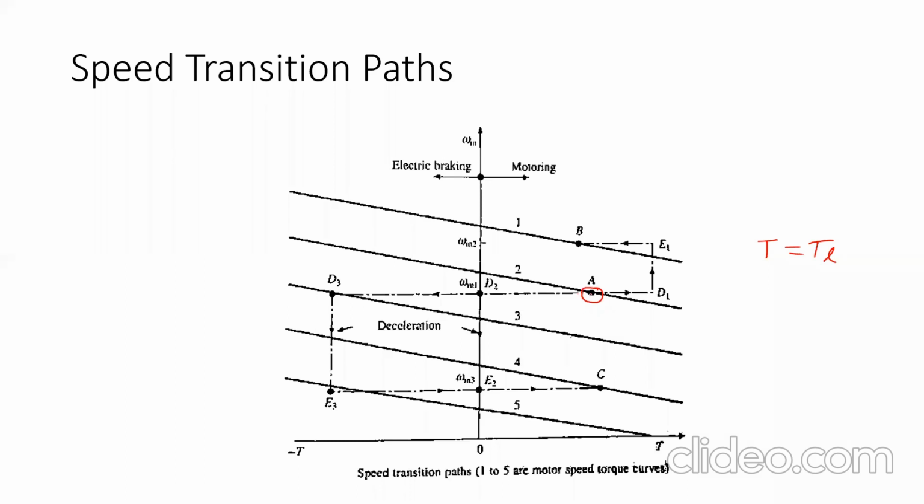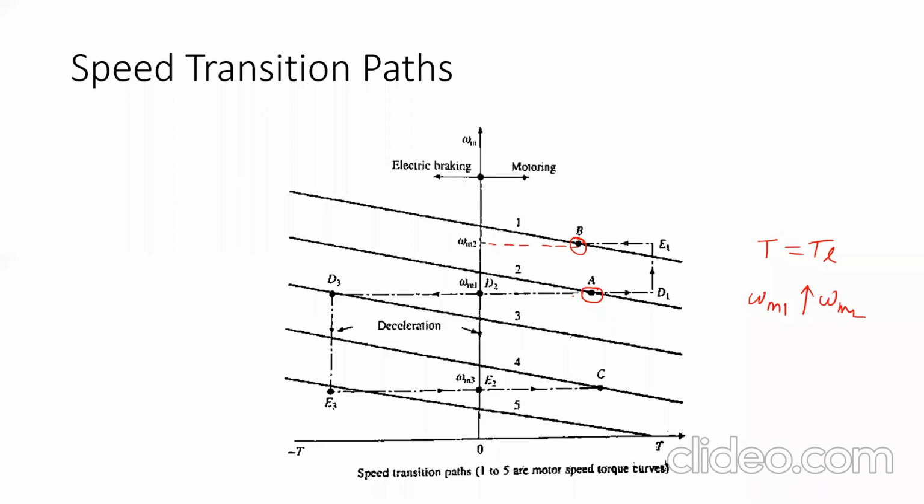Now I want to raise the speed from omega m1 to omega m2. The initial speed was omega m1. Now I want to raise the speed to omega m2. The operating point corresponding to speed omega m2 must be B, because that is the equilibrium point.